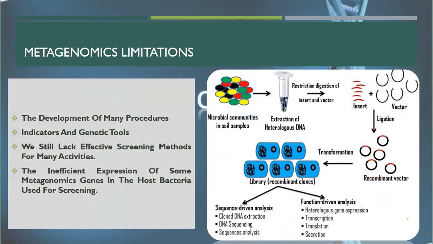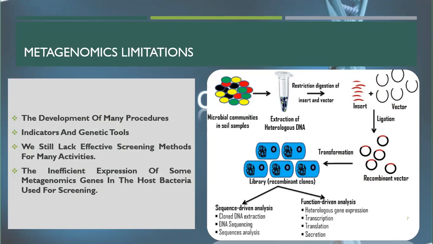Here are some metagenomic limitations. Before the limitations, we go through the future predictions. We can also produce new enzymes. We can also produce new antibiotics, and we can also study more exotic habitats which can be instantly studied.